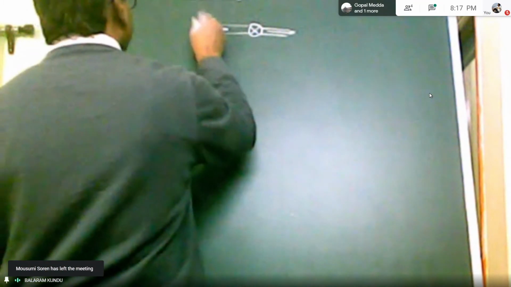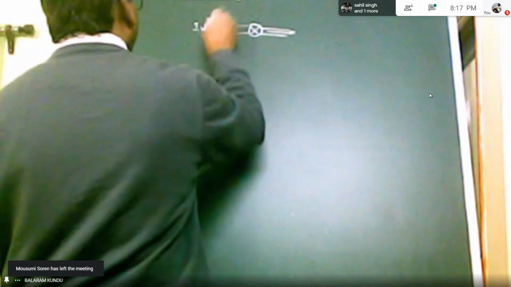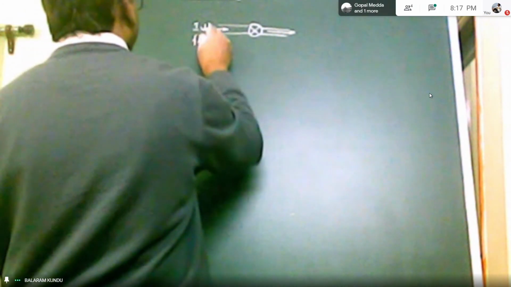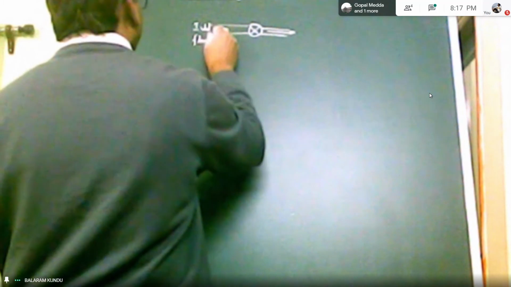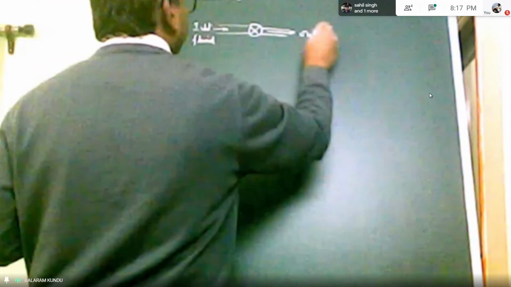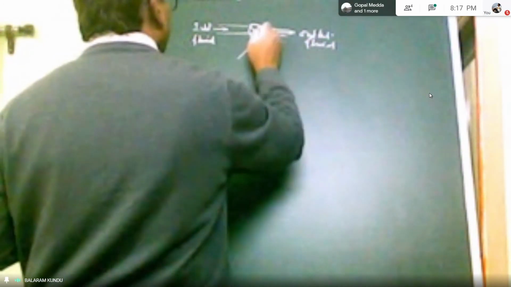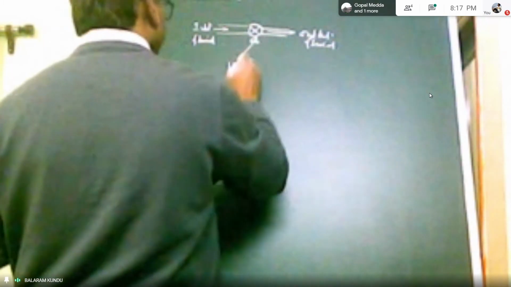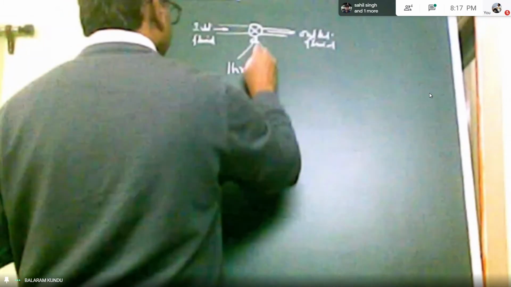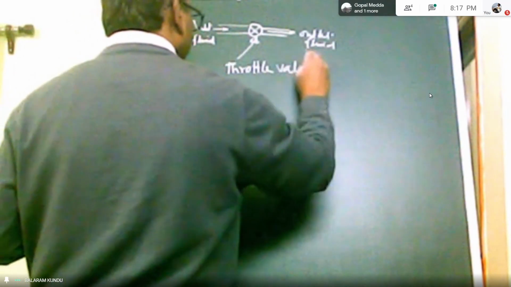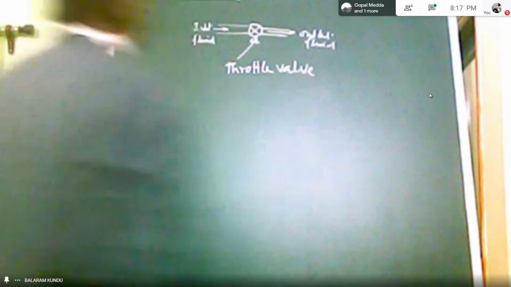So this is the inlet fluid, the valve, and the exit fluid from the valve. And this valve is called the throttle valve.